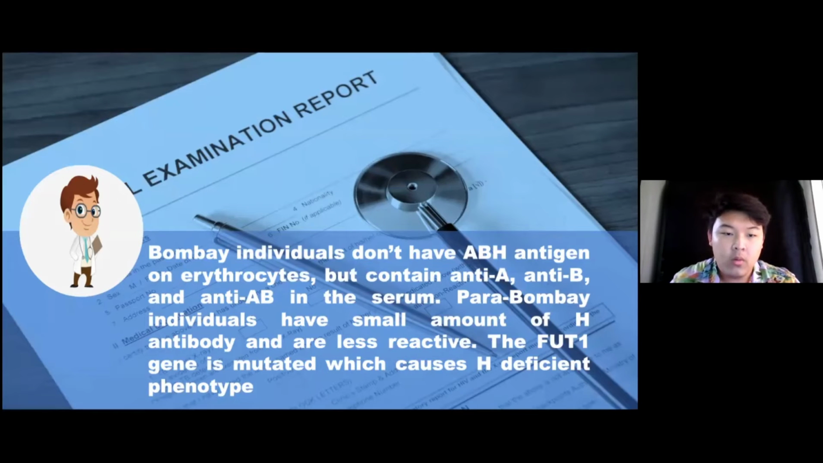So, Bombay individuals don't have ABH antigen on their erythrocytes, but contain anti-A, anti-B, and anti-AB in the serum. Para-Bombay individuals have small amounts of H antibody and are less reactive. The FUT1 gene is mutated, which causes the H deficiency phenotype.